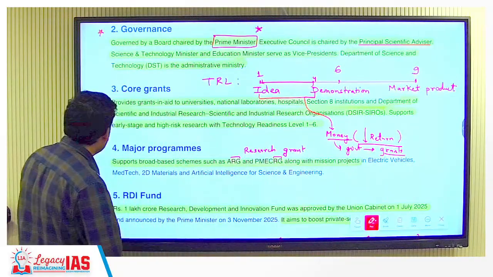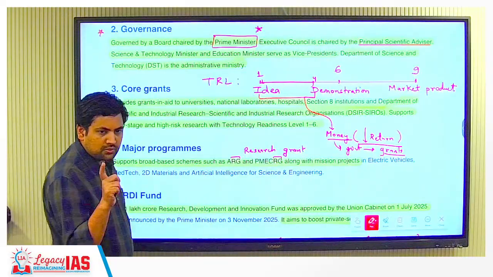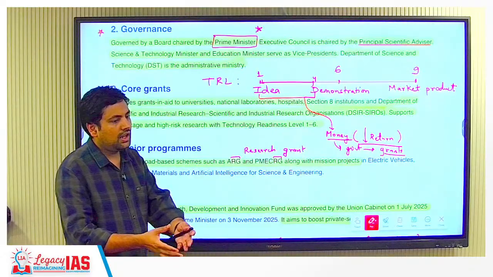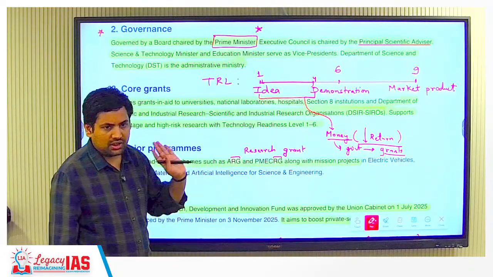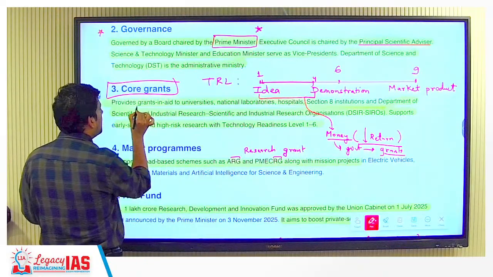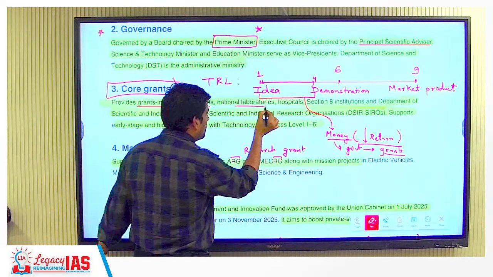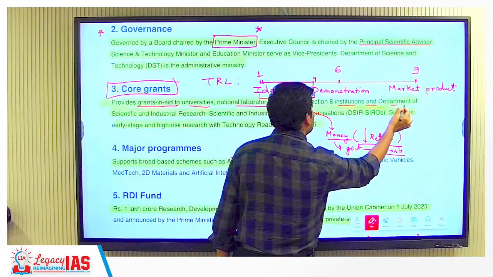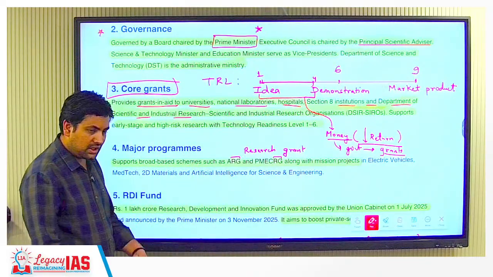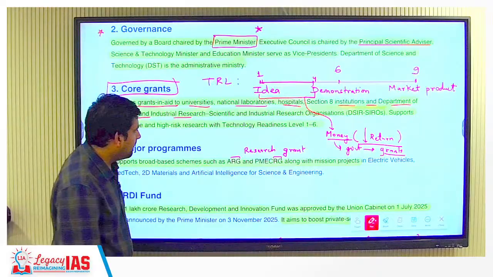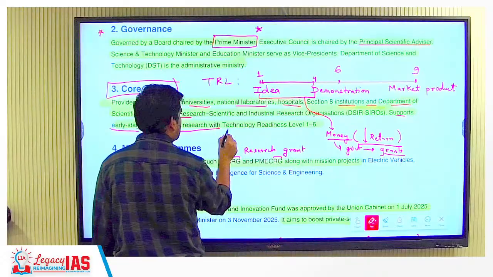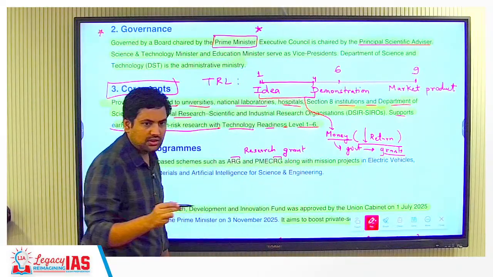Now here also, first thing, there are two components of this ANRF. One is core grants, where they are directly giving some money and asking you to do the initial levels of technology. So this is first, which is the core grant. This provides grants in aid to universities, national labs, hospitals, Section 8 institutions, Department of Scientific and Industrial Research, CSIR. So all these research entities, it provides direct funds. Then it supports early stage and high risk research with technology readiness level of 1 to 6.